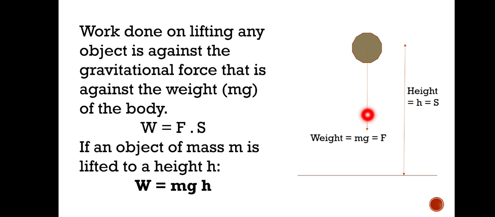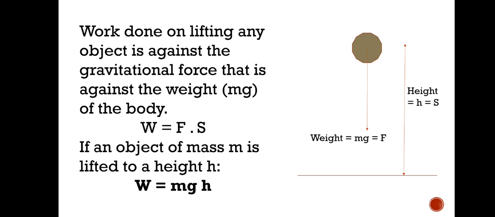So we are thinking about its upward motion only. From here to here it reaches a height h, which is taken as the displacement, and during this the force that slows down the motion of the stone is its weight. So mg is the force and displacement is taken as h. So you see, work done is equal to F into S, and in that F we can replace it with mg, and displacement as h, correct?